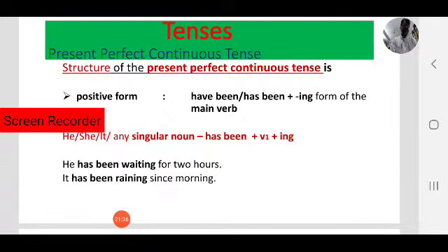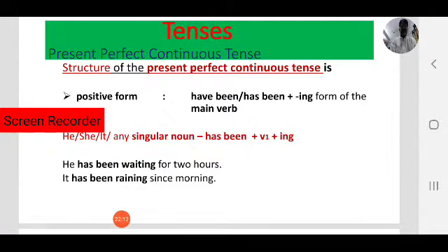The present perfect continuous tense is used when the action started in the past but is still continuing, still in progress. For example, he has been waiting for 2 hours. He started to wait 2 hours ago, but he is still waiting for her.